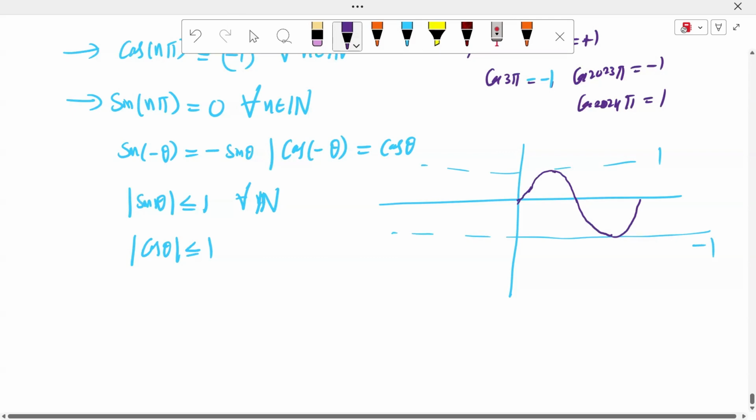Sin 4/5 value is 0. This is the sin theta diagram, sir. What is the theta value? Here it is 0. Then it is 5/2, it is 5.